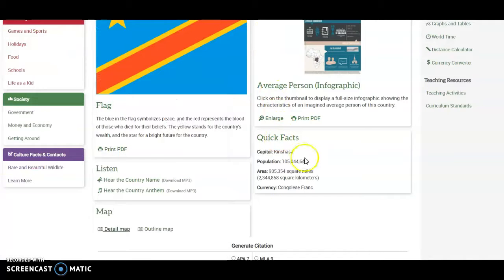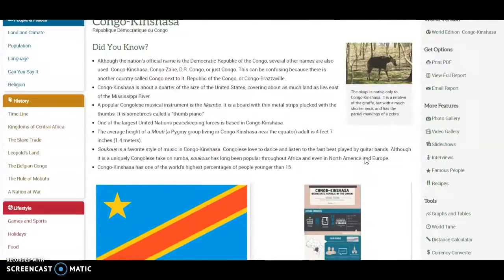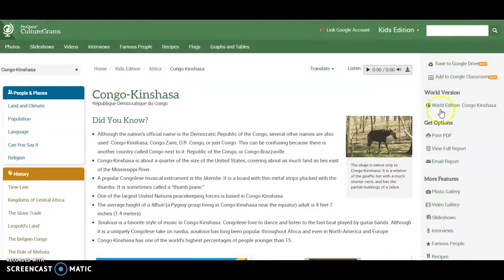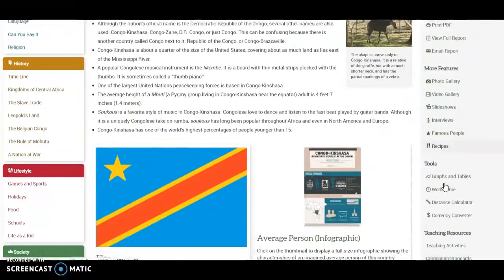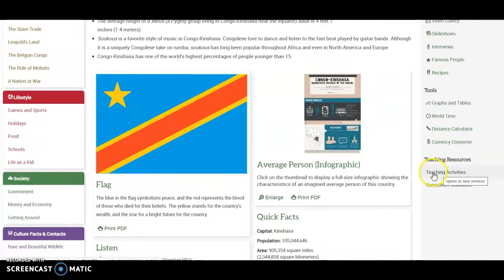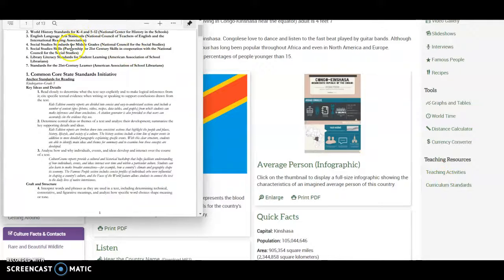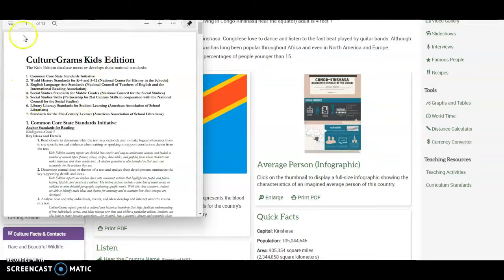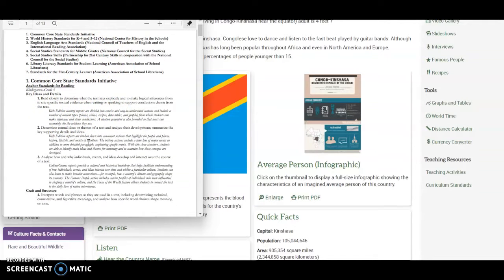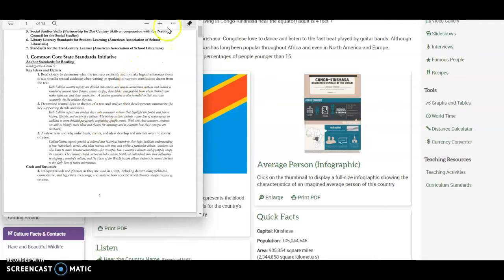There are also some quick facts here. And then over on the right, there's even more information that you can delve into about that country. At the bottom, I want to draw your attention to the teaching activities and the curriculum standards. So there are activities that go along with that country. And then you can click and see how all those activities in that educational resource set goes along with the Common Core state standards.